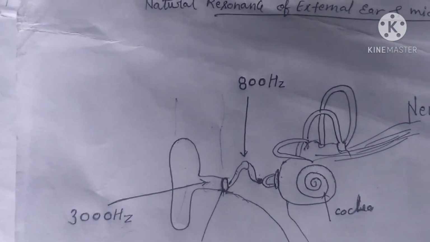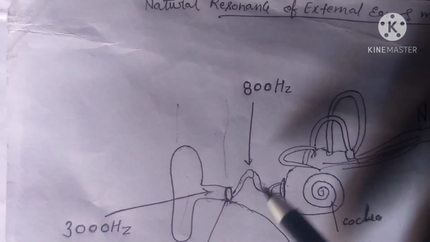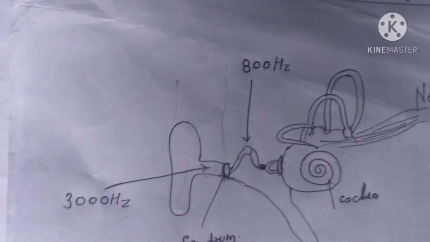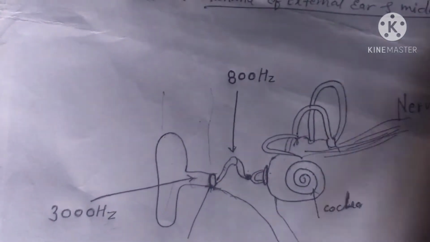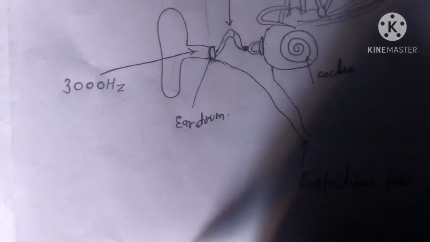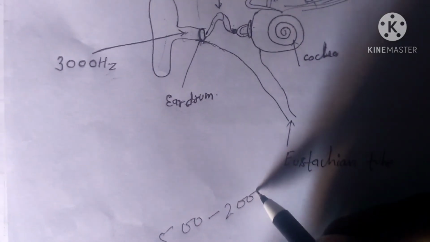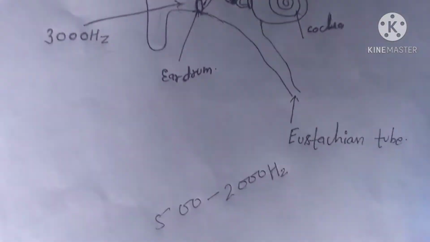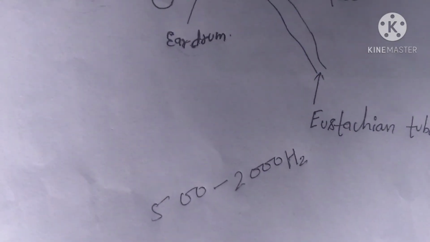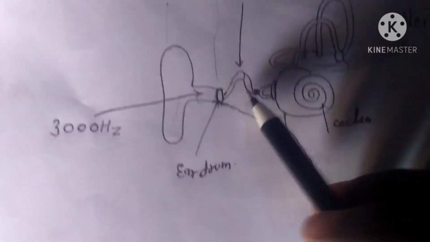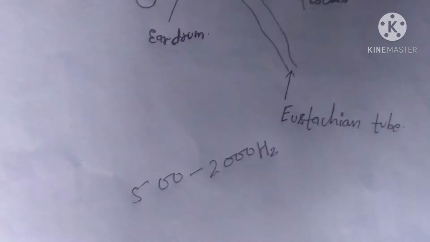Friends, the frequencies most efficiently transmitted by the ossicular chain, that means the middle ear bones, are between 500 and 2000 hertz. Again, you see my words friends, the frequencies most efficiently transmitted by the ossicular chain are between 500 to 2000 hertz,